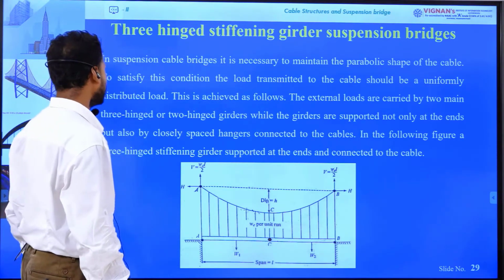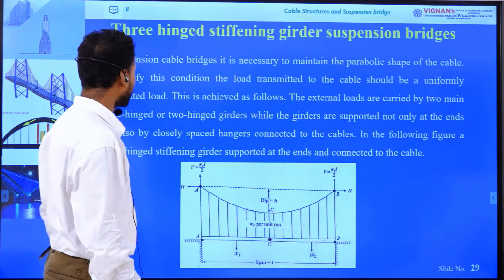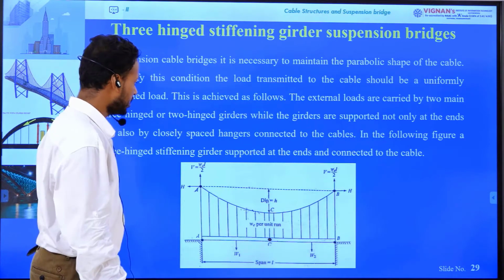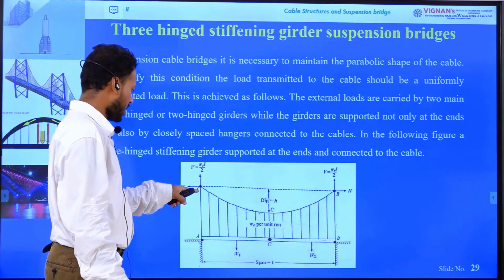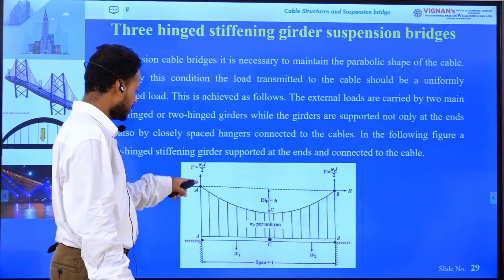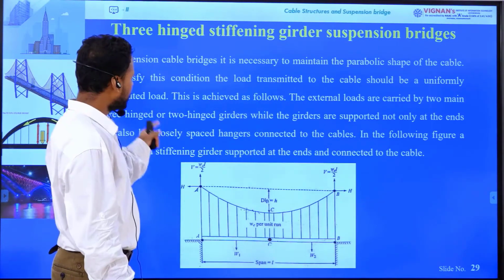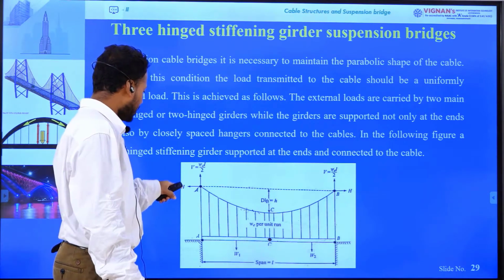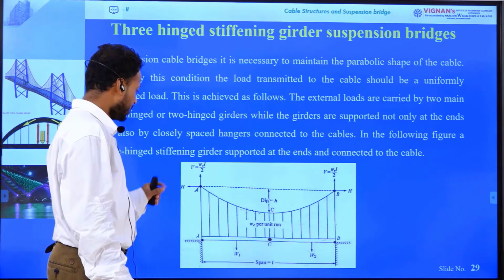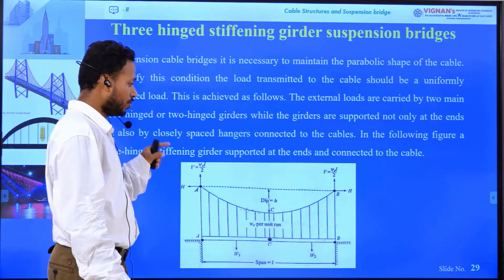So let's start. In cable suspension bridges, it is necessary to maintain the parabolic shape of the cable. But the question is why we should maintain the parabolic shape of the cable. Just see here, the horizontal reaction at support A is H and the vertical reaction is WL by 2. If the cable profile is not parabolic, the numerical values of H and V won't be consistent.